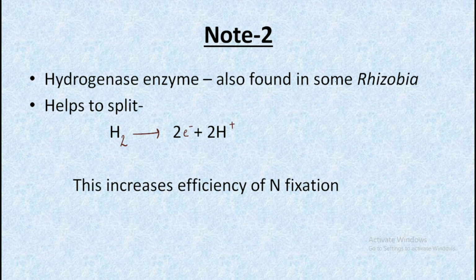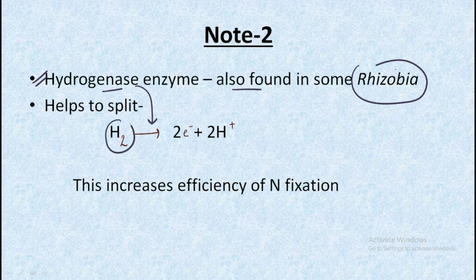The second note to remember is that the hydrogenase enzyme is also found in some rhizobia, and this hydrogenase enzyme helps to split hydrogen into 2 electrons and 2 hydrogen atoms. It is not found in all nitrogen fixing bacteria, but in some of them.